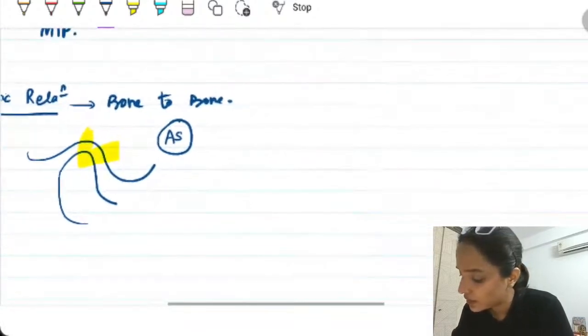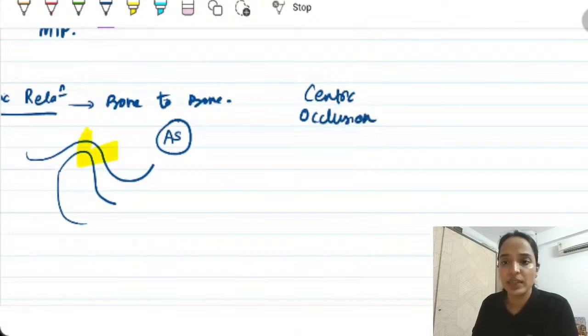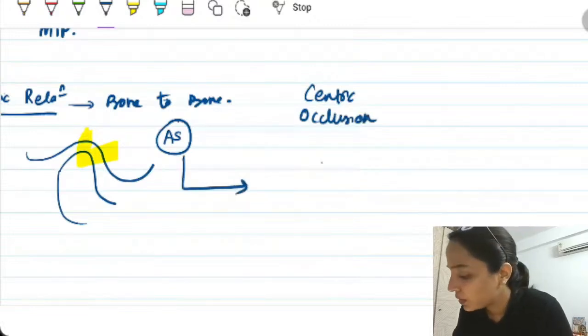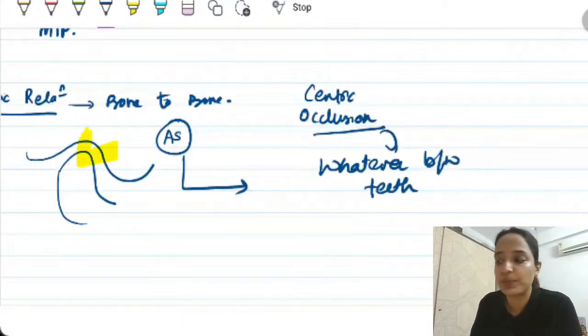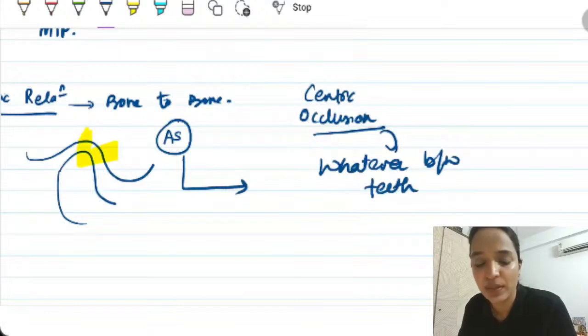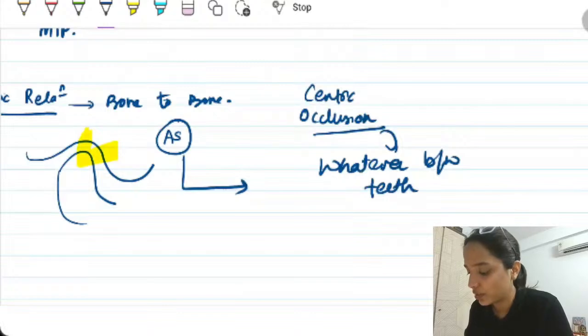Now, what is CO or centric occlusion? When the condyle is in CR position, whatever occlusion or intercuspation is present between the teeth is called centric occlusion.